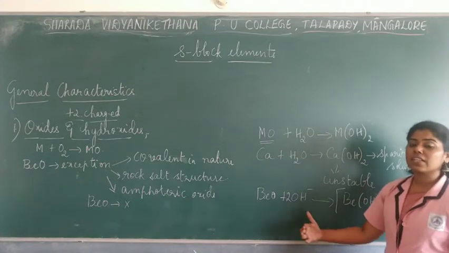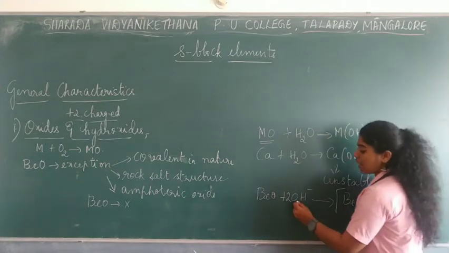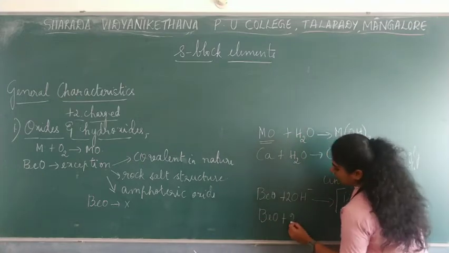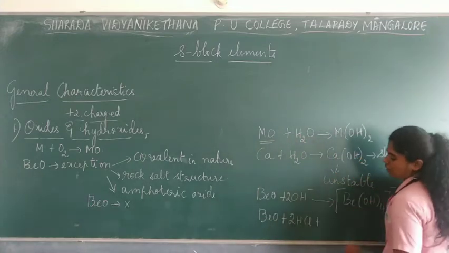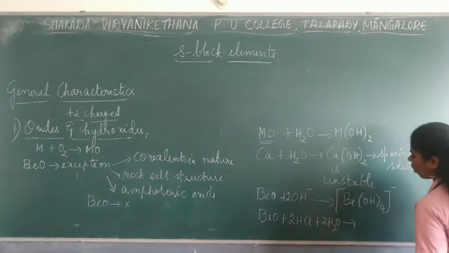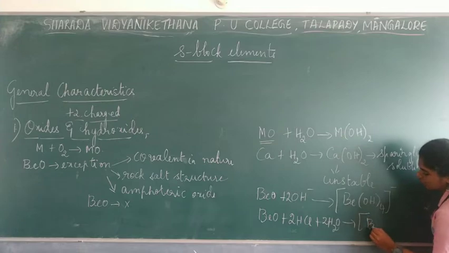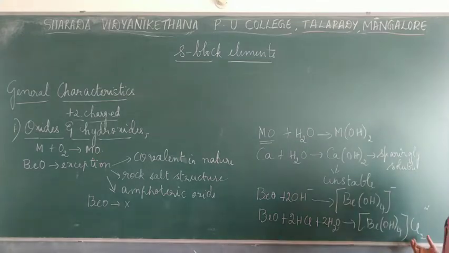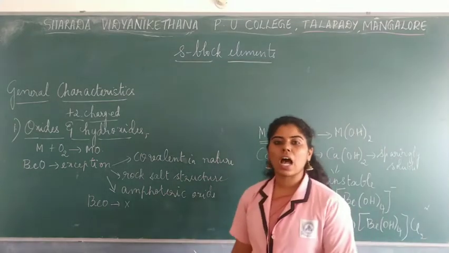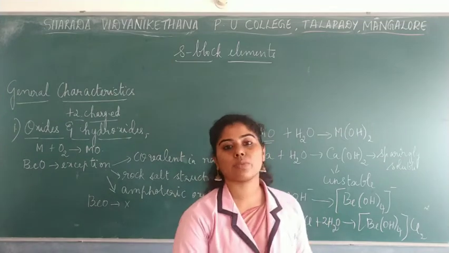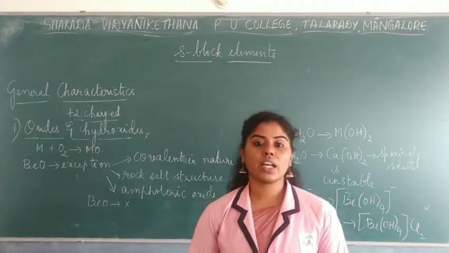In the same way, if it is said to be amphoteric, that means it can also react with an acid. Let me take the example of HCl, with some water. That would also give a complex, that is [BeF4] or a similar Be complex. So this is how beryllium would react with the acid as well as base, showing amphoteric nature.